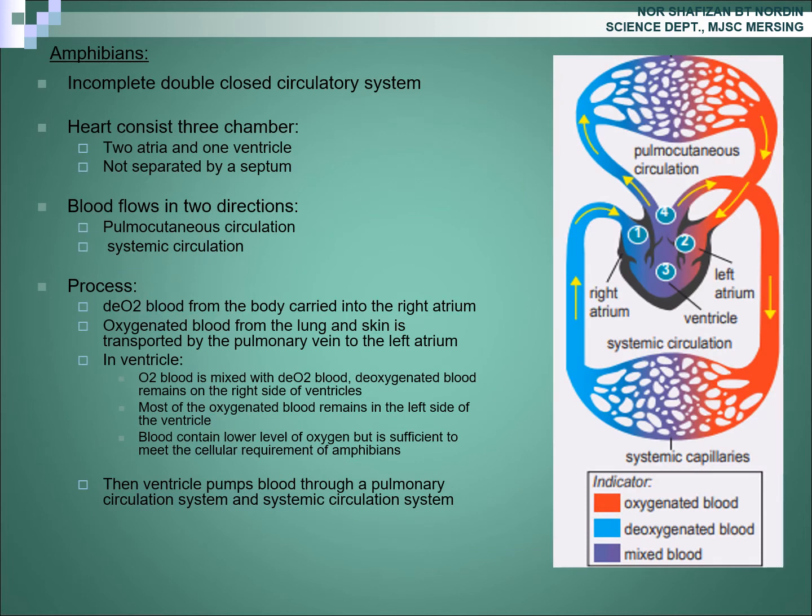look at amphibians. Okay, the blood circulatory system for amphibians is a double closed circulatory system. Incomplete double closed circulatory system. Why incomplete? Okay, let's look here.